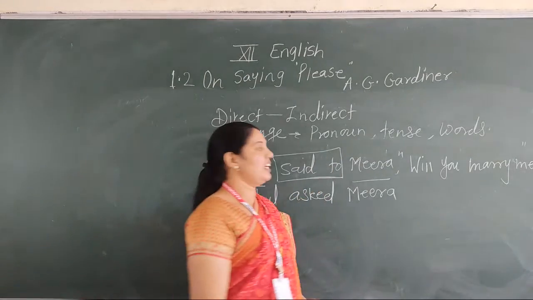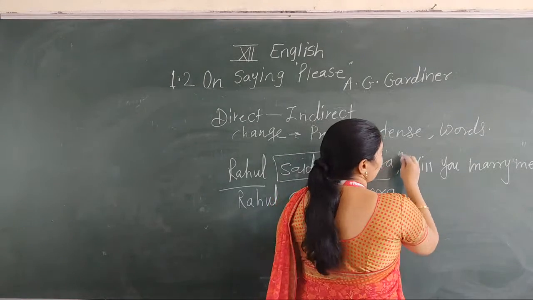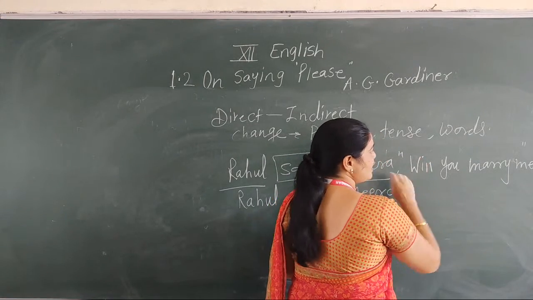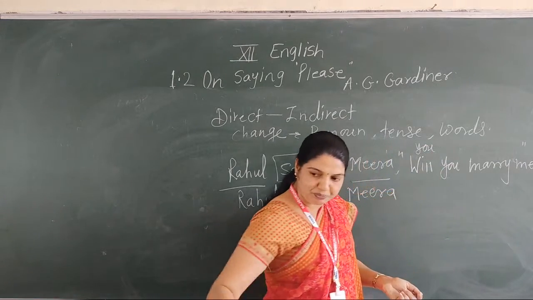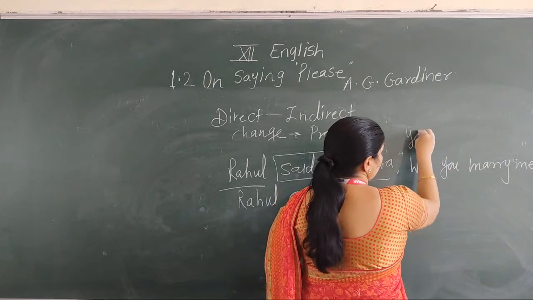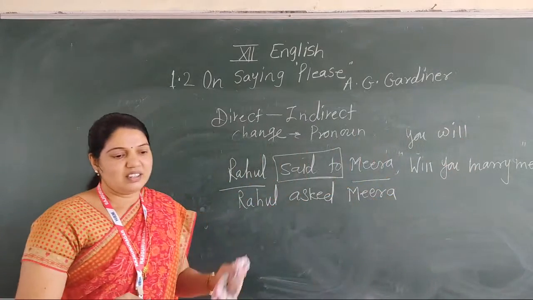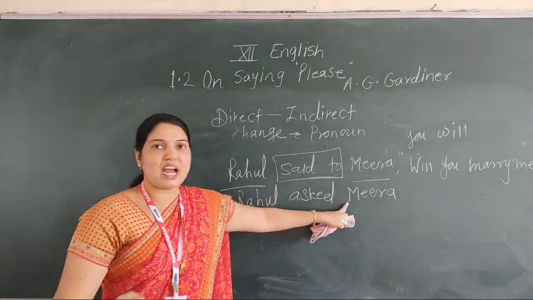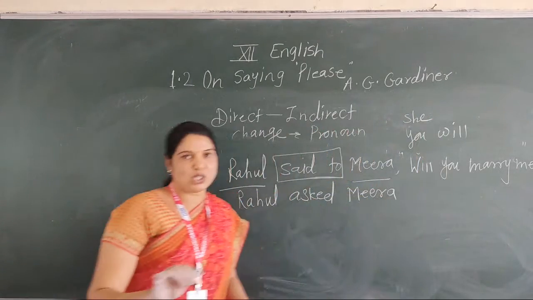Okay. Now converting. Will you marry me? Convert this question into an assertive simple sentence. Will you marry me? We convert it into an assertive simple sentence. You will. Okay. You means who here? Meera. Means instead of you, we use she.